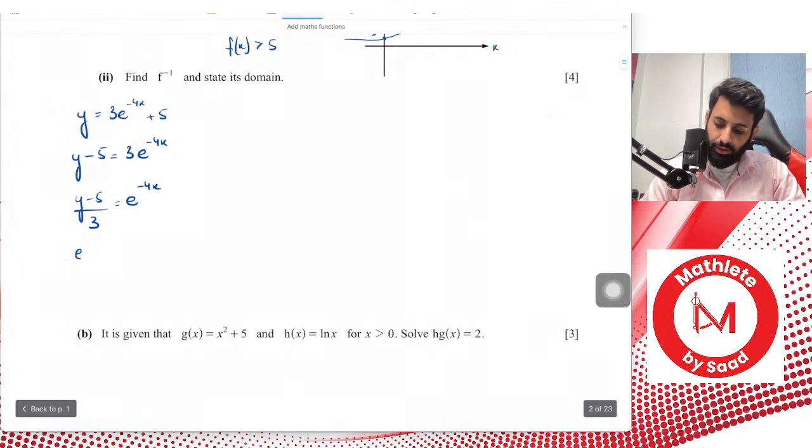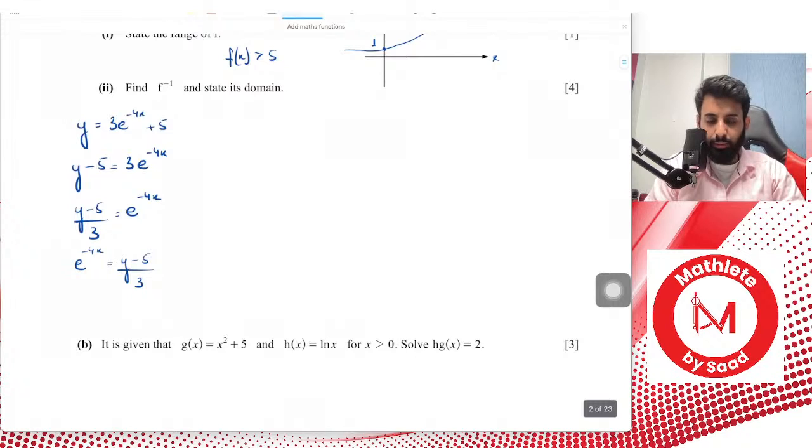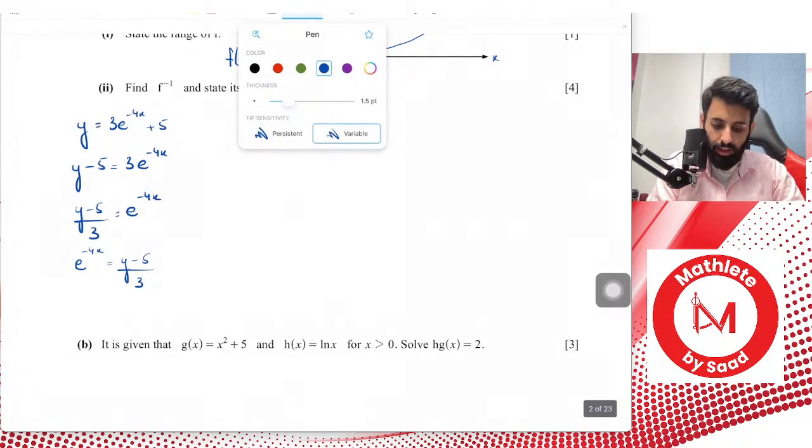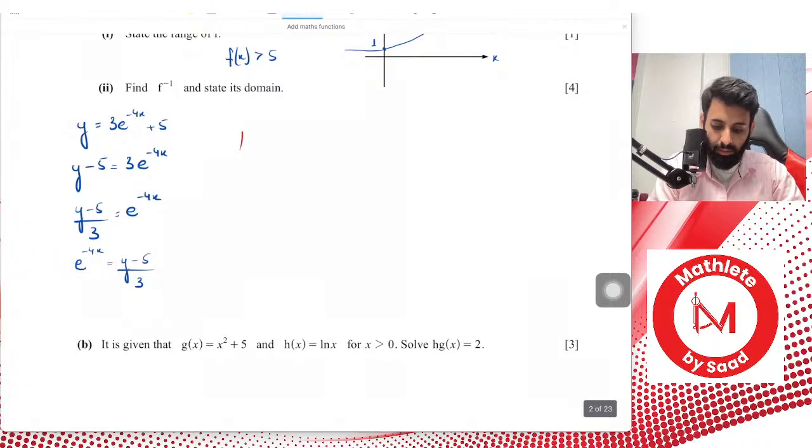So next thing we do is we write this nicely. This is a 4-mark question, so that means there is some work that needs to be done. y minus 5 over 3. Now how do we get x? Yes, we take ln on both sides. The objective, remember, is so that we can bring x from the power to have it multiplied by the exponential function. So ln e to the power minus 4x is equals to ln of (y minus 5) over 3.